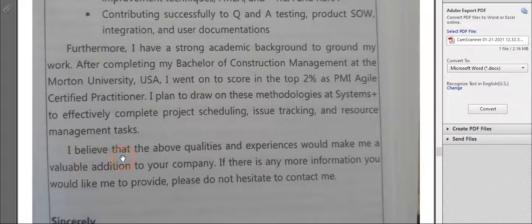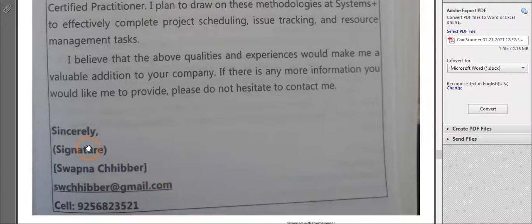Then you will write, I believe that the above qualities and experiences would make me a valuable addition to your company. If there is any information you would like me to provide, please do not hesitate to contact me. Means if you want any more further detail about myself, you can also ask me. And then you have to write complimentary clause, yours sincerely, your name, email ID and phone number.